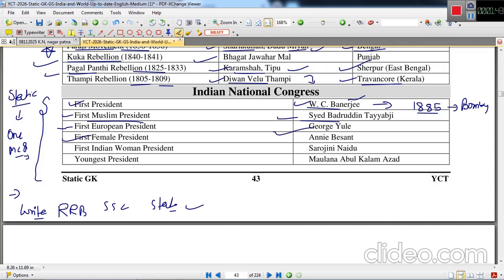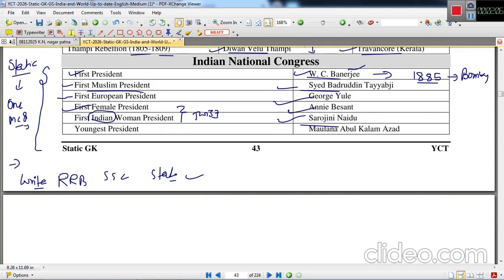First female president: here is a twist. If the question asks the first female president, the answer will be Annie Besant. But if the question asks the first Indian woman president, then the answer will be Sarojini Naidu. Do not confuse in this question, because Sarojini Naidu became president in 1925, but earlier the woman president was Annie Besant. Youngest president was Maulana Abul Kalam Azad.